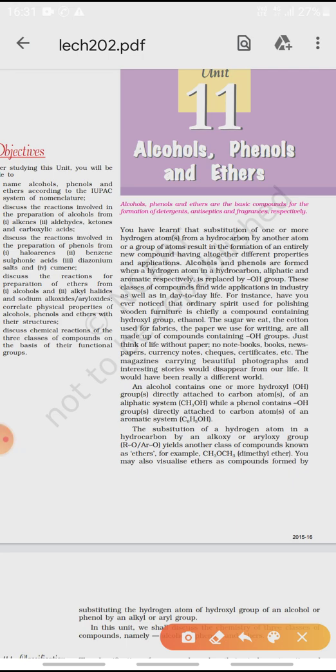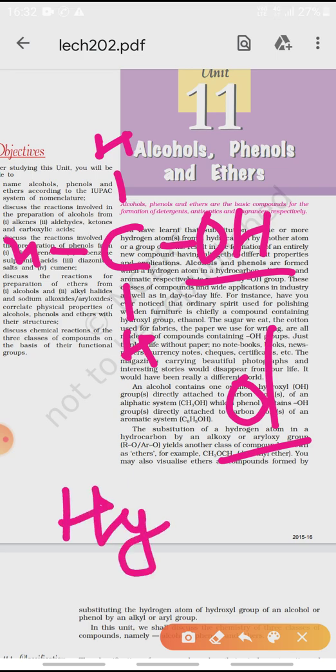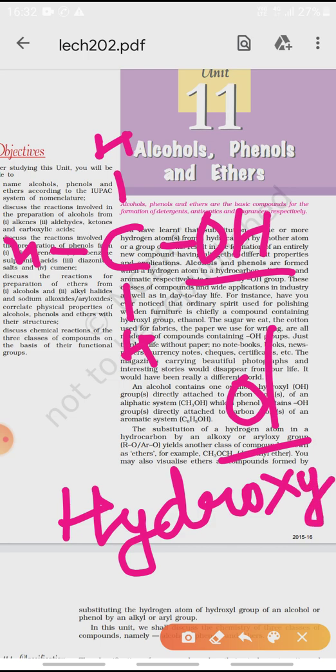alcohols are formed when one of the hydrogen atoms from an alkane is replaced by an OH group. Such compounds containing an OH group are called alcohols. They belong to the family of alcohols, and while writing the name of such compounds, we will write methane, and at the end the suffix "ol" is used for alcohols. When it is written in the form of a prefix, then it is written as hydroxy if some bulkier group is present in comparison to the OH group.